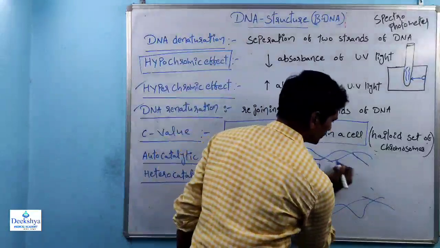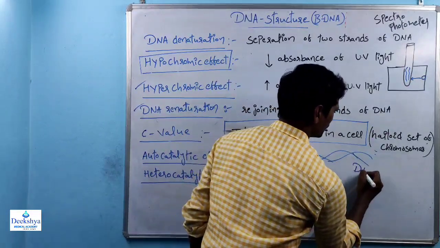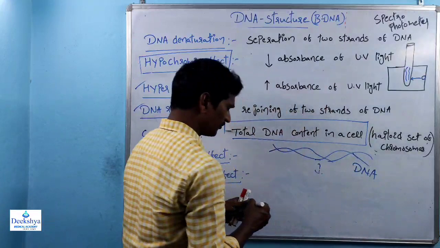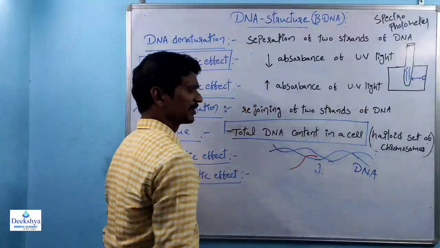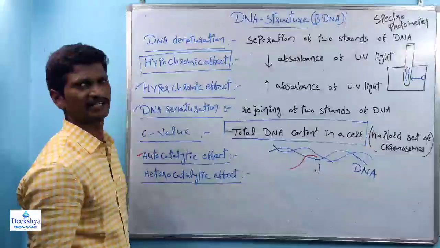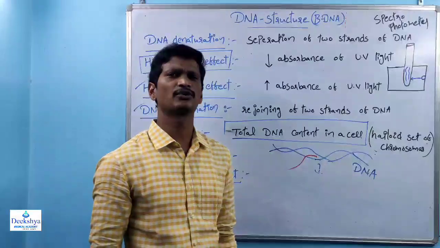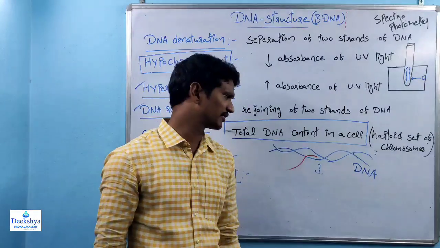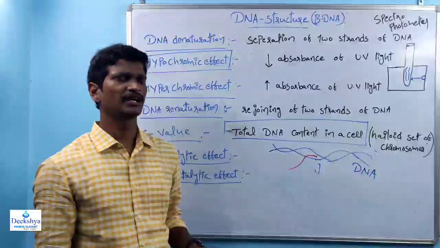Heterocatalytic effect. This is the DNA, the double helical structure. This DNA is involved in the synthesis of mRNA. So if the same molecules are synthesized, it is the autocatalytic effect. If different molecules are synthesized, it is the heterocatalytic effect. Hetero means different. That is the difference between the autocatalytic effect and the heterocatalytic effect.